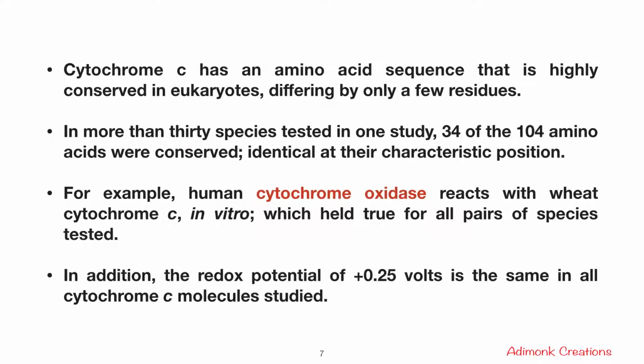Cytochrome C has an amino acid sequence that is highly conserved in eukaryotes, differing by only a few residues. In more than 30 species tested in one study, 34 of the 104 amino acids were conserved at their characteristic position. For example, human cytochrome oxidase reacts with wheat cytochrome C in vitro, which held true for all pairs of species tested. In addition, the redox potential of plus 0.25 volts is the same in all cytochrome C molecules studied.